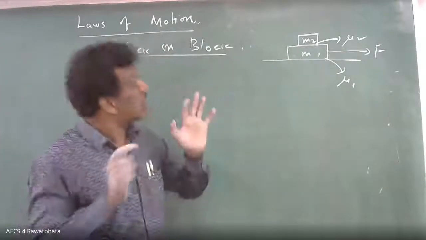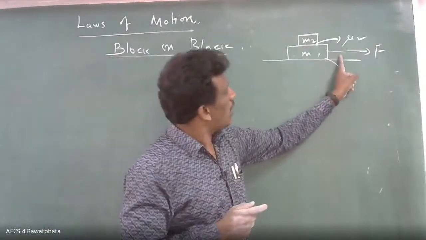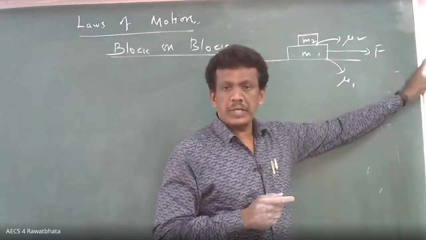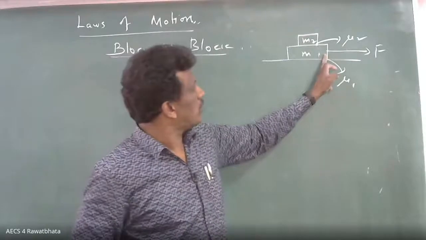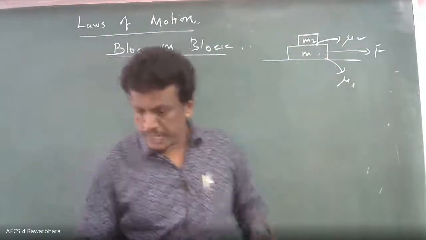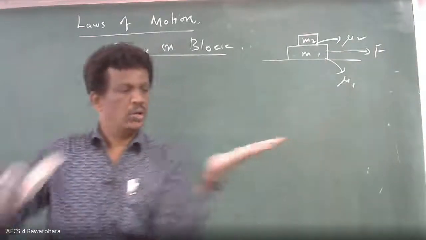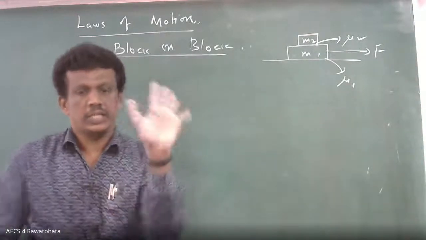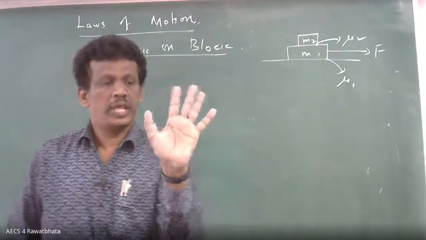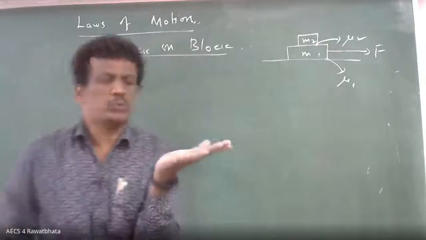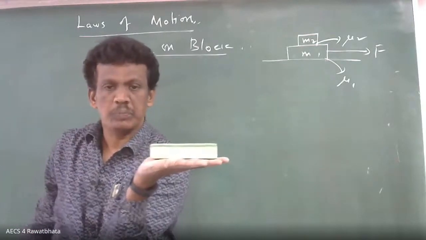Now suppose this F is applied. Just in general, suppose one body is placed over another. This is M1, my hand is M1, and below that one surface is there, this is M2.